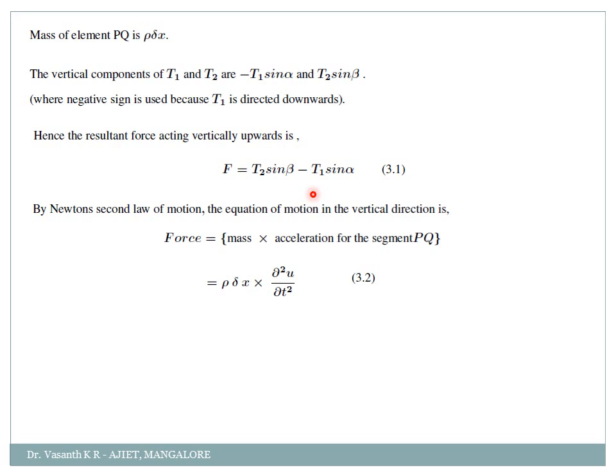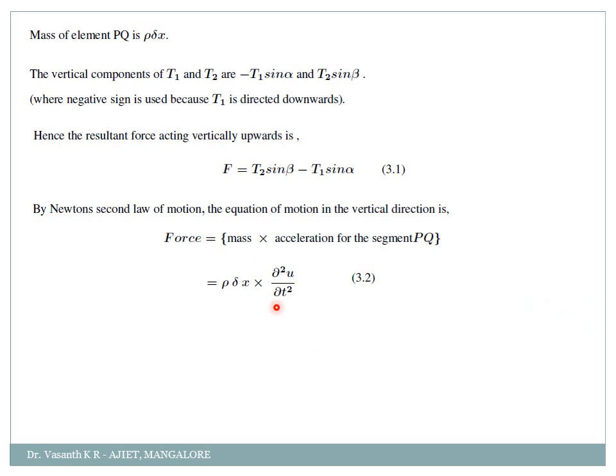And what is the acceleration of the segment PQ? See, if it is velocity, it will be dou u by dou t. Am I right? You remember in your vectors, vector differentiation, you might have studied velocity and acceleration, correct? If you differentiate once, that will give me velocity. If you differentiate twice, it will give me acceleration. But why am I going for partial differentiation here, my dear students? Because u is a function of x and t.